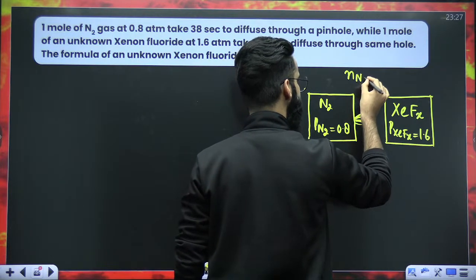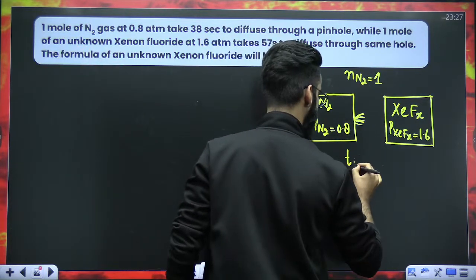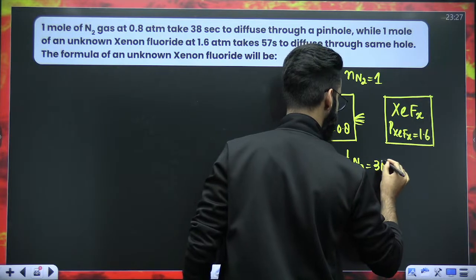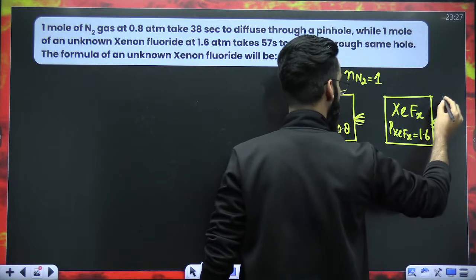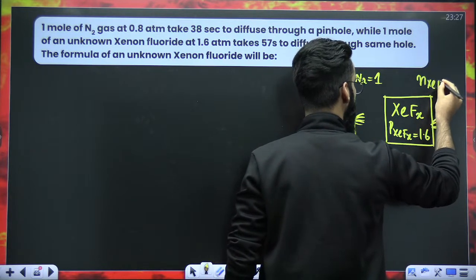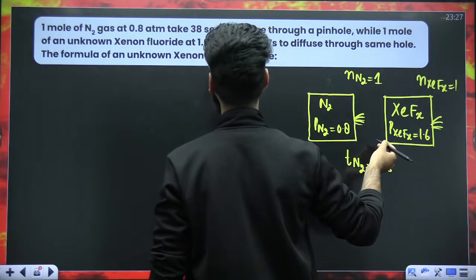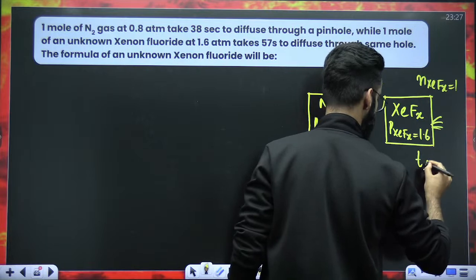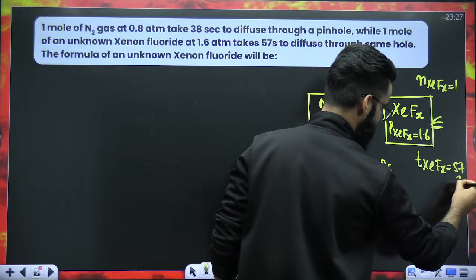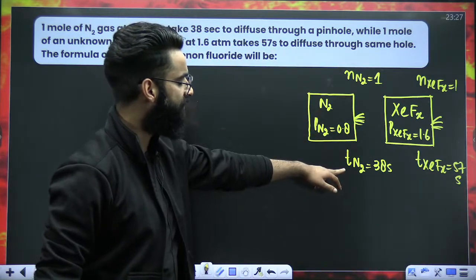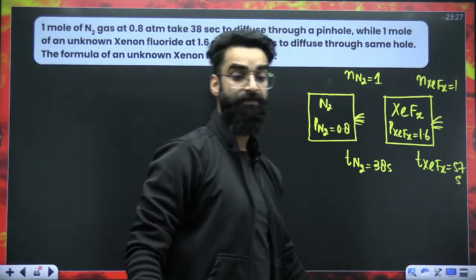The number of moles of N2 gas coming out of the container is 1. 1 mole of N2 gas is coming out in 38 seconds. 1 mole of unknown xenon fluoride is also coming out of the container in 57 seconds. This is something which is given.